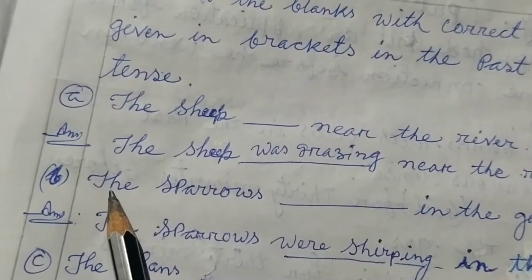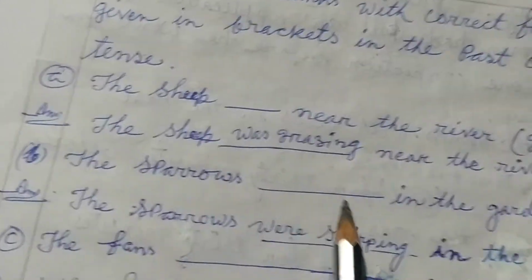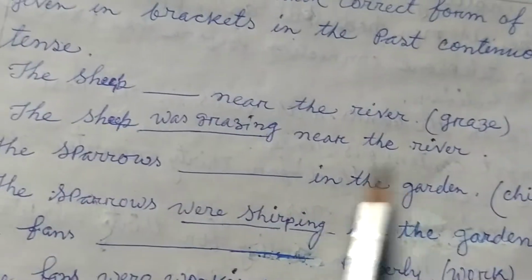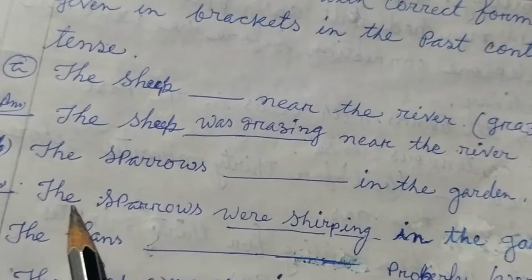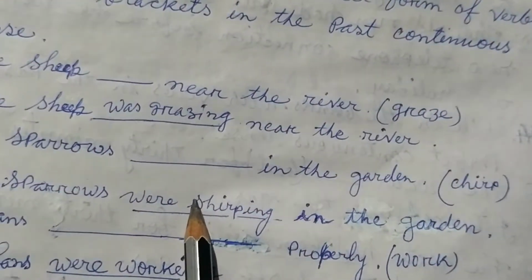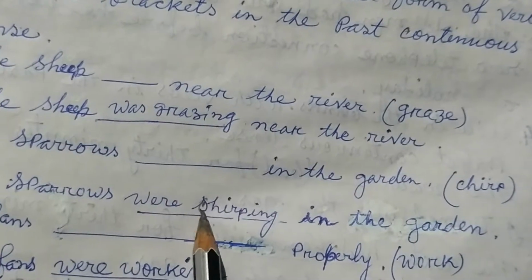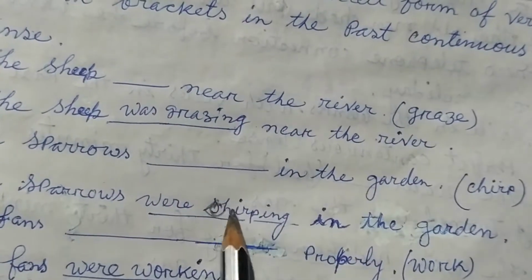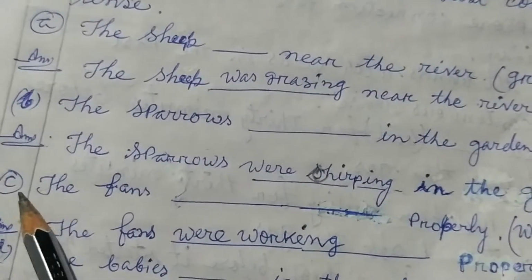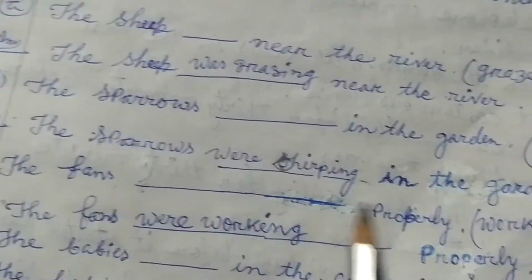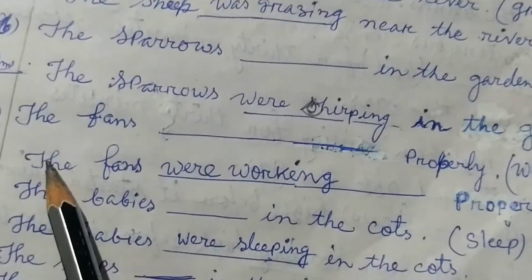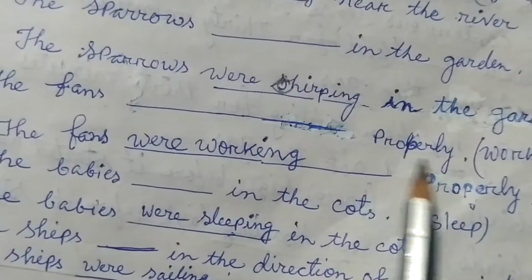Now students, number B. The sparrows dash in the garden, within bracket chirp, C-H-I-R-P. Now students, the answer is: the sparrows were chirping, C-H-I-R-P-I-N-G, in the garden. Now students, number C. The fans dash properly, within bracket work. Students, you write the answer: the fans were working properly.